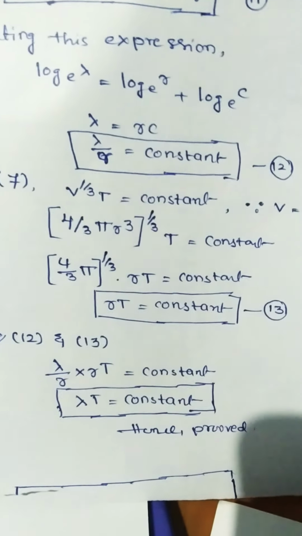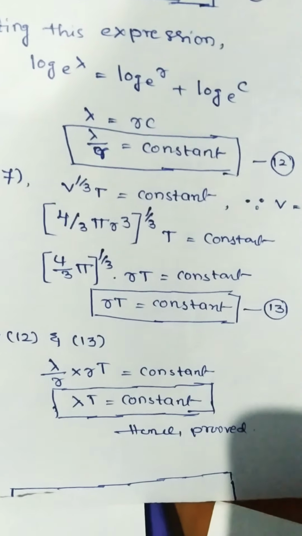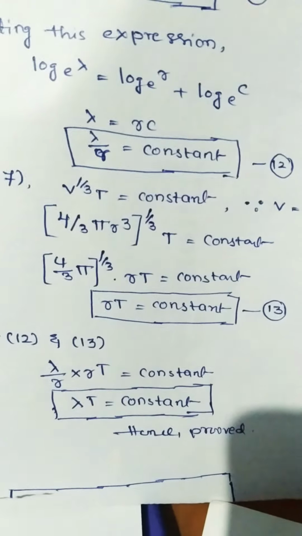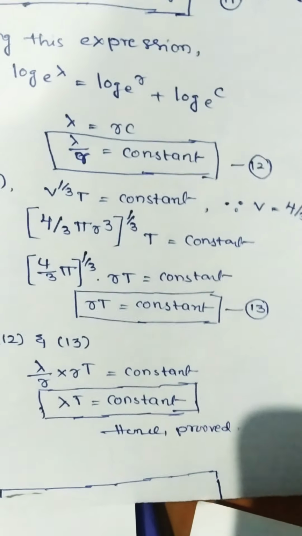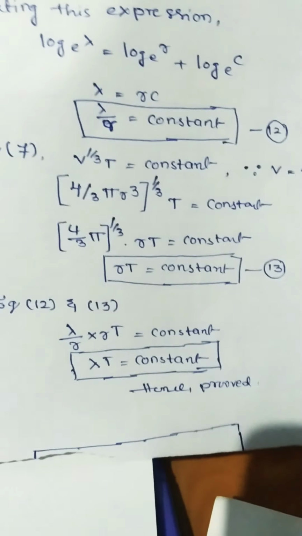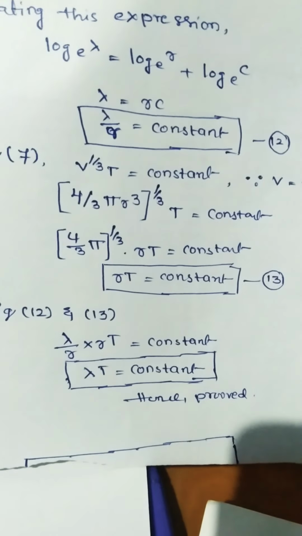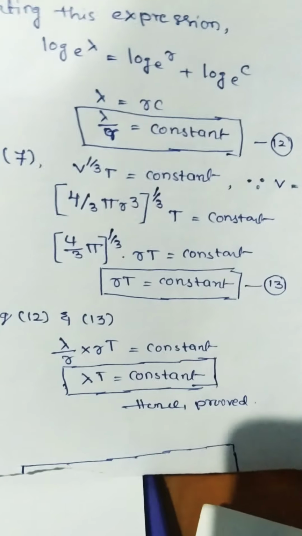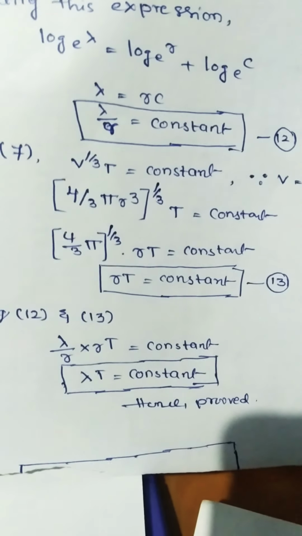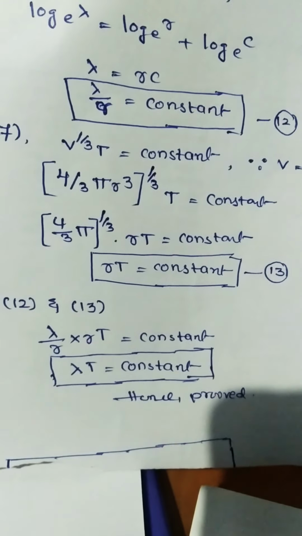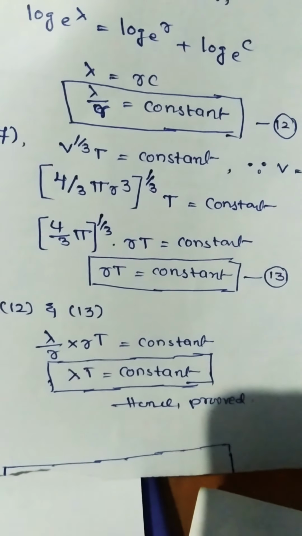After simplification, 4 by 3 pi all to the power 1 by 3 is also constant, then rT will be constant. That is equation 13. So from equations 12 and 13, lambda by r is constant and rT is constant. The product of 12 and 13 will also be constant. Therefore, lambda T is constant. Hence, the statement is proven.